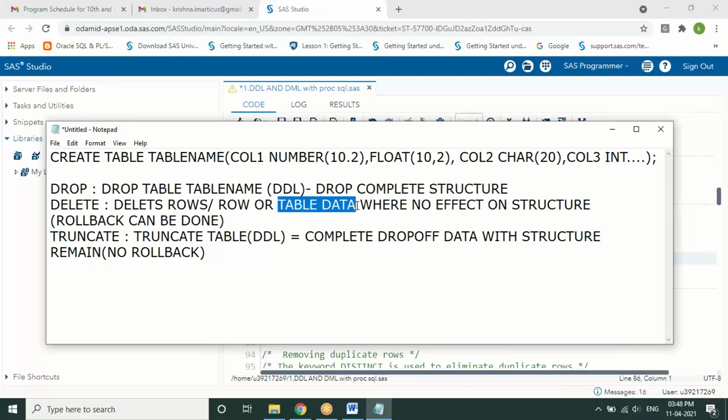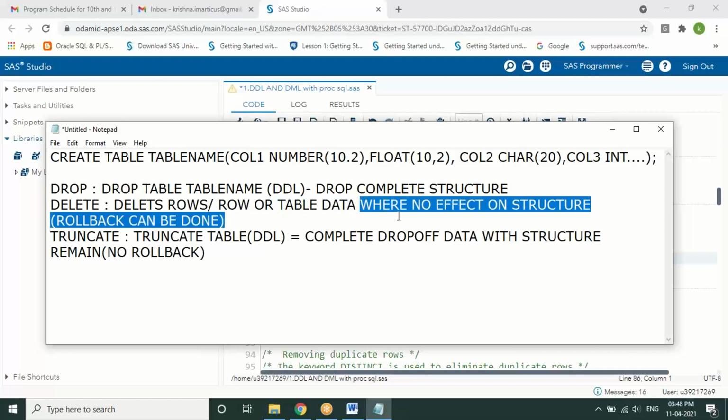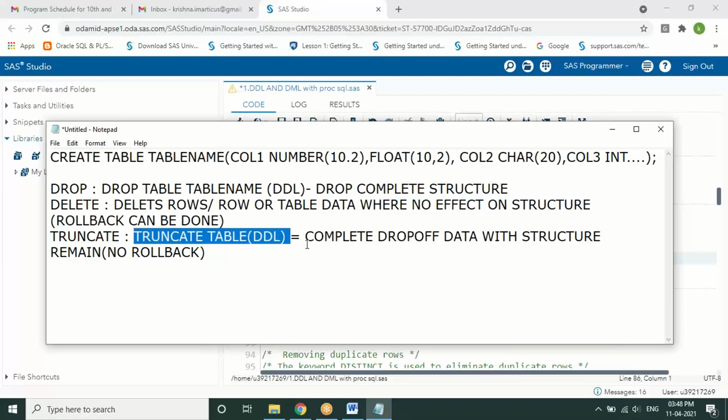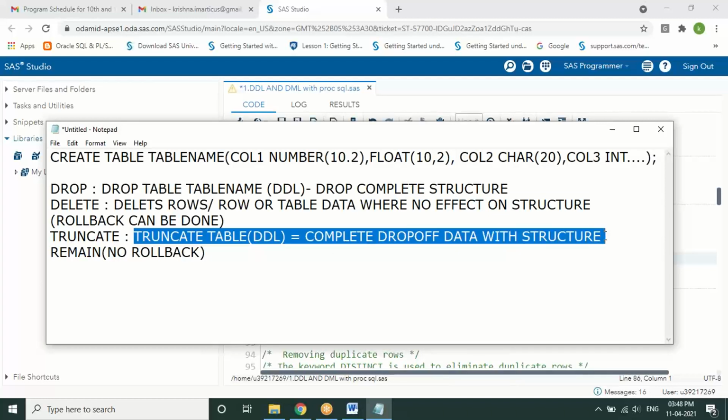But if you try to create one more table with the same name, customer, you cannot create it because the structure is still left behind in the database. So there will be no effect on the structure. And one other thing you can do is rollback. Rollback is nothing but an undo. Undo can be done if you use a delete statement. Similarly, a truncate statement can be used to delete the complete data from a table, where the structure remains the same. There is no harm to the structure, but no rollback will happen. Whereas in delete, rollback will happen. Here, rollback will not happen; no undo can be done.